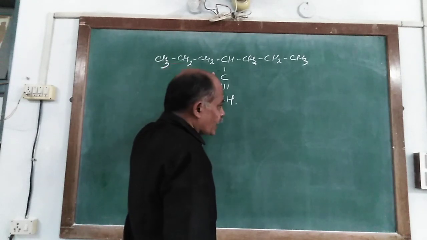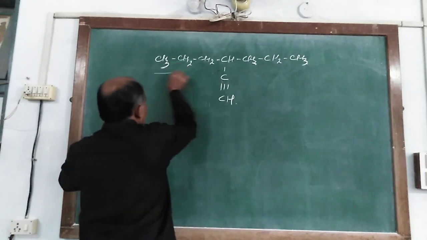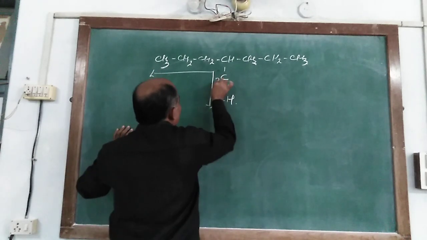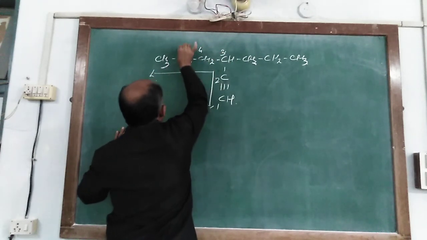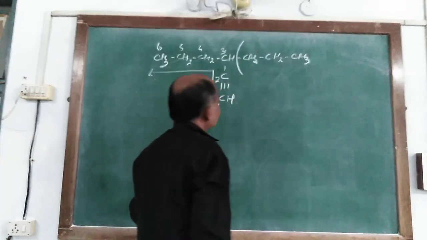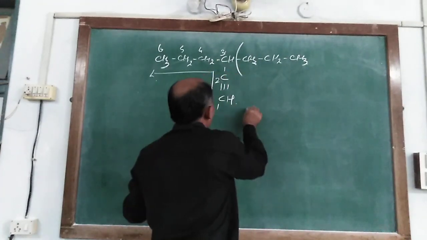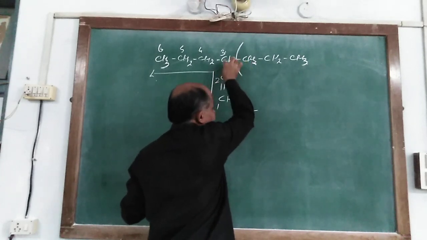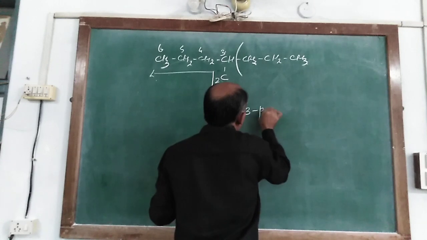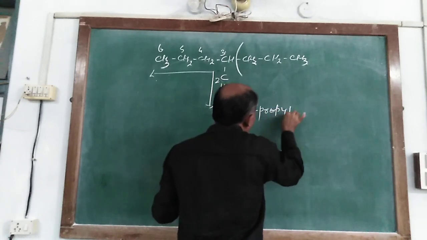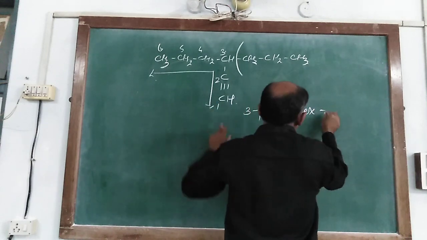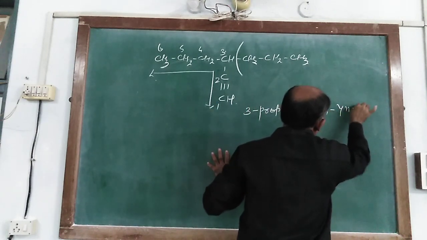So at that time we choose this as the parent chain, and numbering is 1, 2, 3, 4, 5 and 6, and the rest is taken as a substituent group. So first we write the substituent group located at carbon number 3, and it is 1, 2 and 3. So it is 3-propyl hex-1-yne.